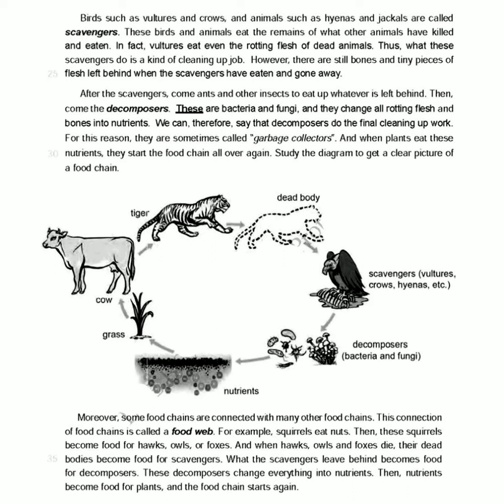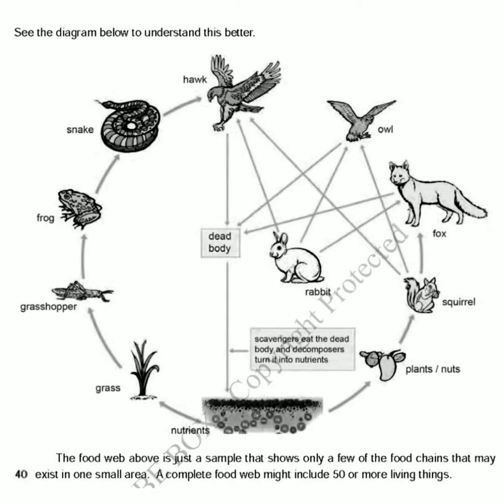These decomposers change everything into nutrients. Then nutrients become food for plants, and the food chain starts again. See the diagram below to understand this better. The food web above is just a sample that shows only a few of the food chains that may exist in one small area. A complete food web might include 50 or more living things.